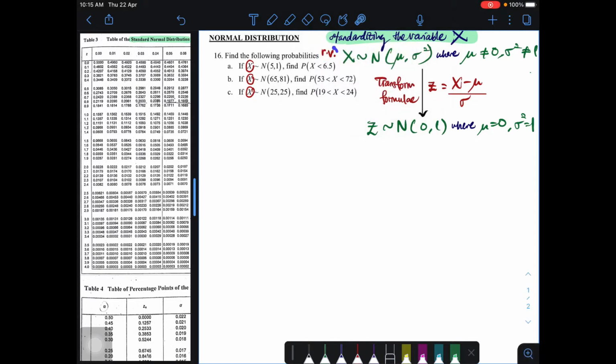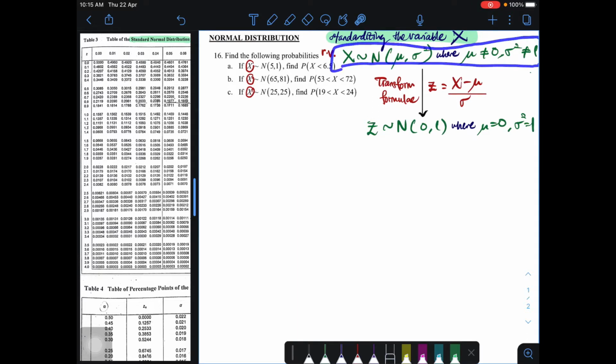We will be given a random variable X, or any letter at all, as the random variable, except z. So if you come across X that is normally distributed, having a mean and a variance that are not 0 and 1 respectively, then as long as the mean and variance given are not 0 and 1, whether the random variable is X or W, it means that this is not yet standardized.